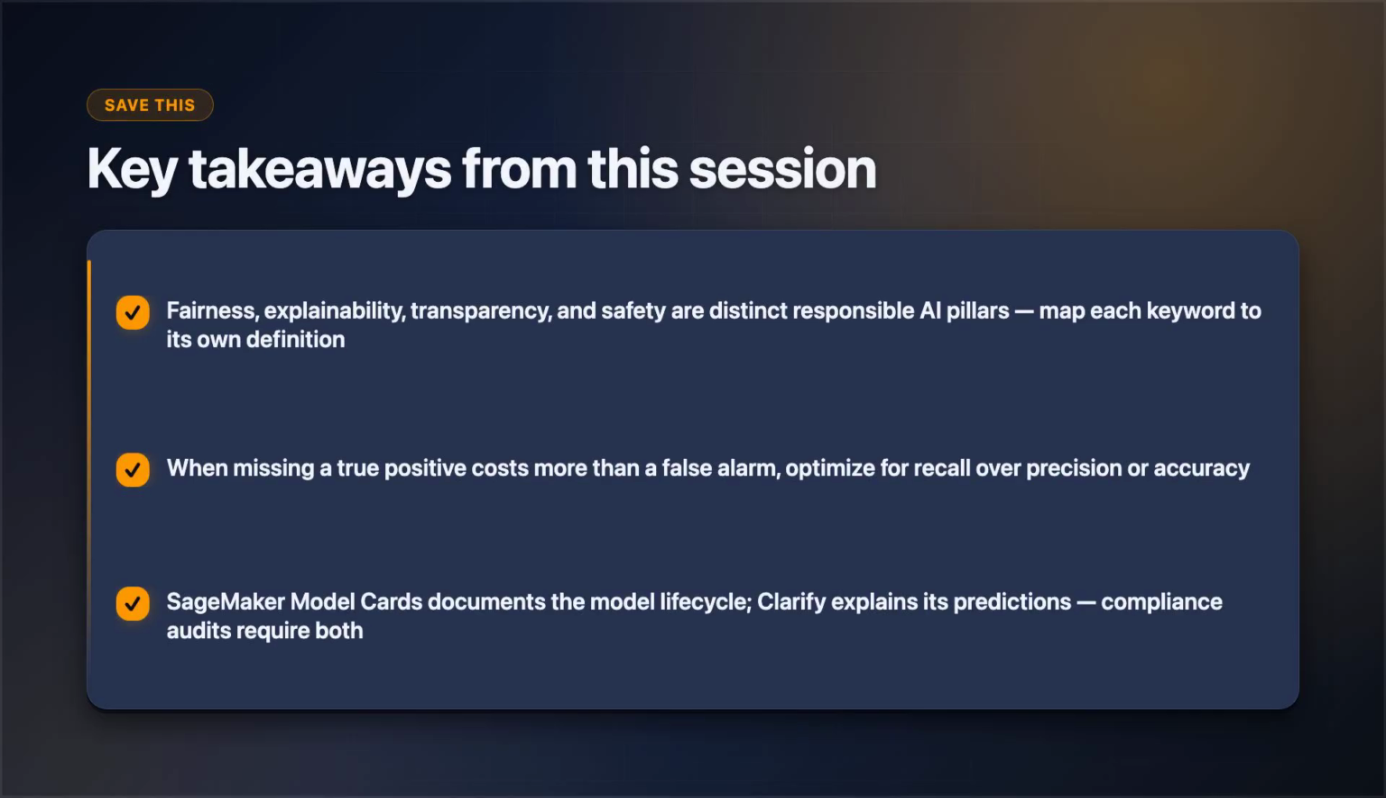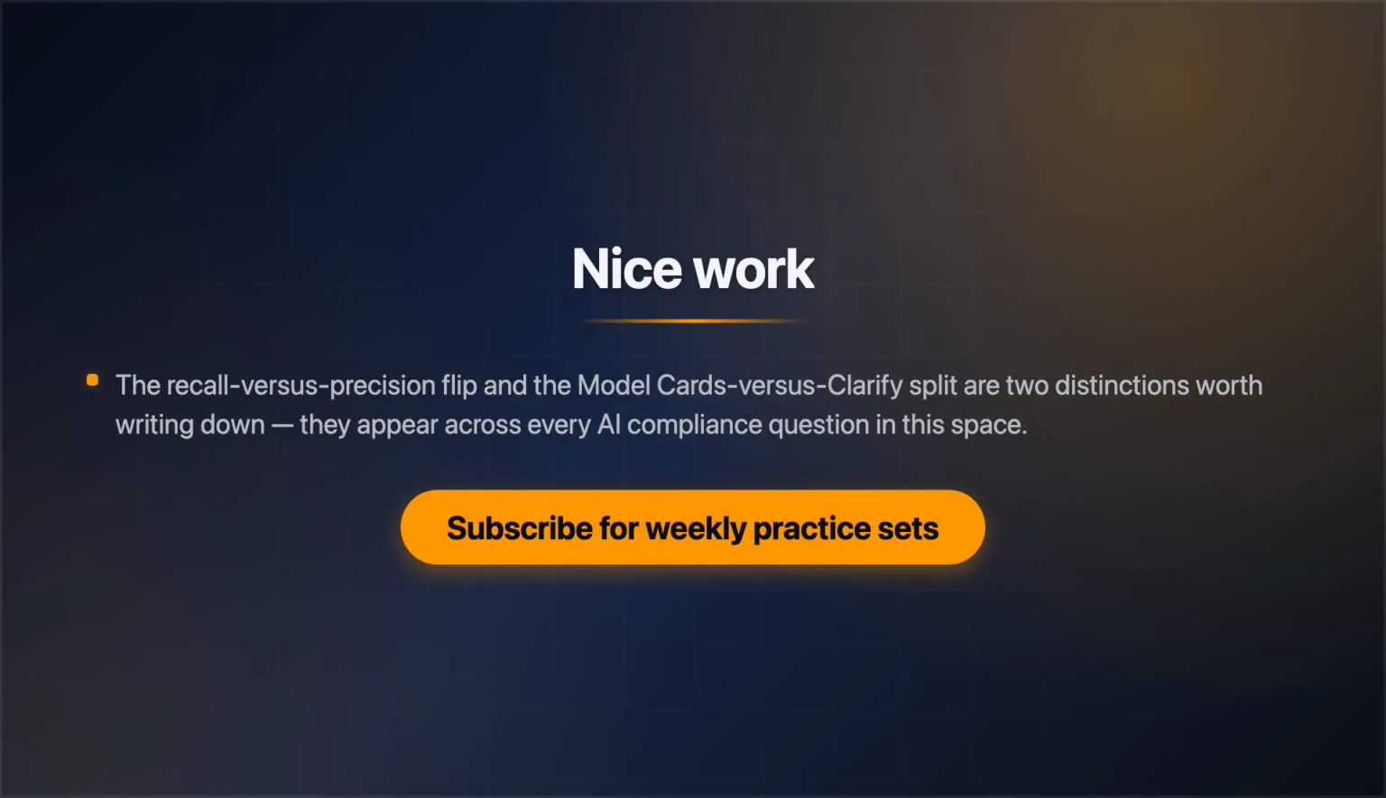3 takeaways from this session. First, fairness, explainability, transparency, and safety are distinct responsible AI pillars. Map each keyword to its own definition. Second, when missing a true positive costs more than a false alarm, optimize for recall over precision or accuracy. Third, SageMaker Model Cards documents the model lifecycle. Clarify explains its predictions. Compliance audits require both. The recall versus precision flip and the Model Cards versus Clarify split are 2 distinctions worth writing down. They appear across every AI compliance question in this space.